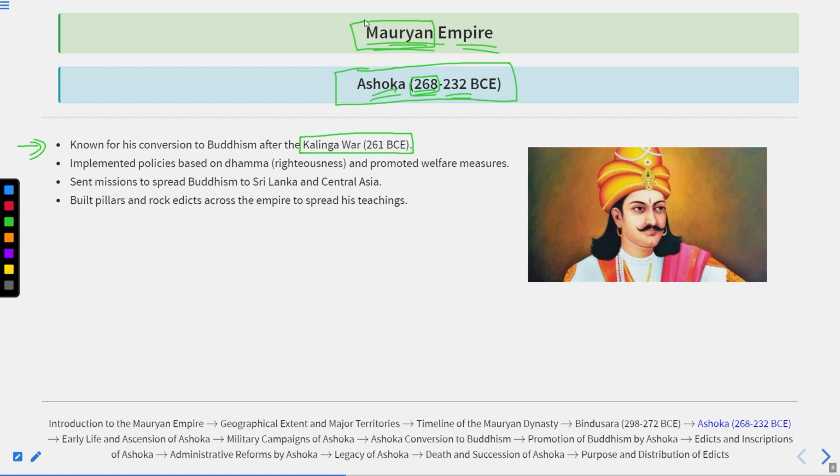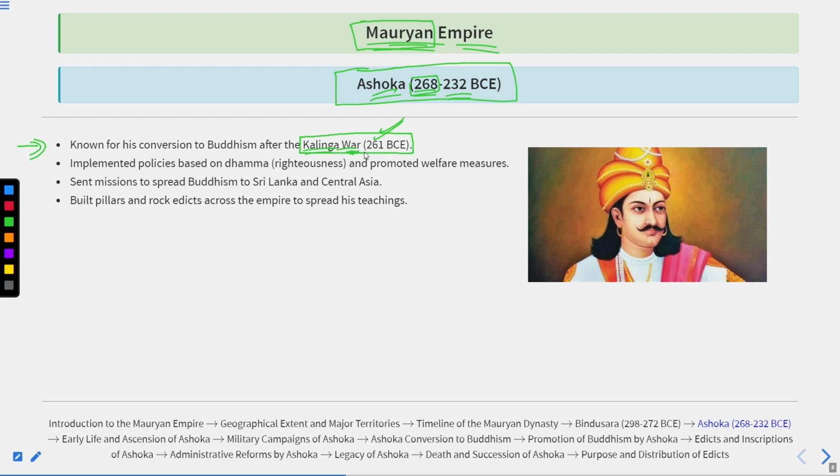But the Kalinga Empire was not so weak that the Mauryans could easily defeat it. So the Mauryan Empire, under Ashok, had to increase the intensity of its attacks. Finally, in 261 BCE, 7 years after his accession to the throne, Ashoka succeeded in defeating the Kalinga Empire.